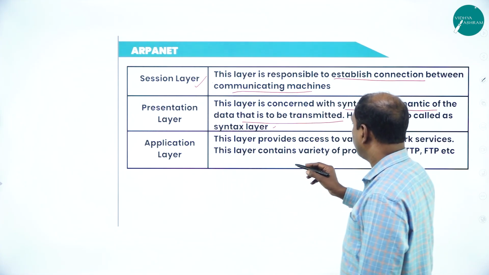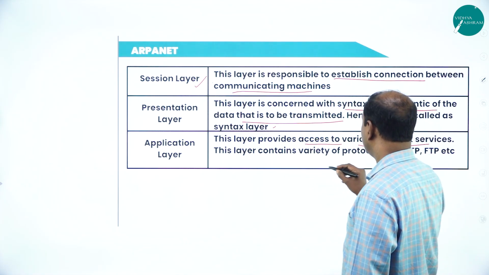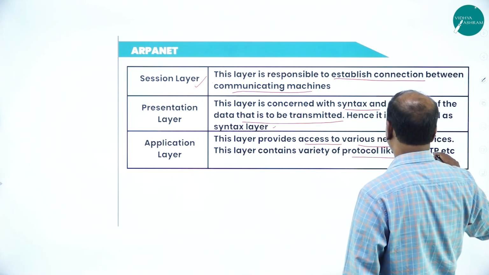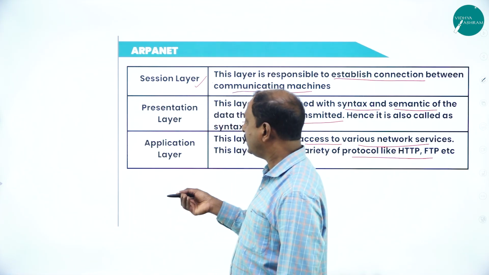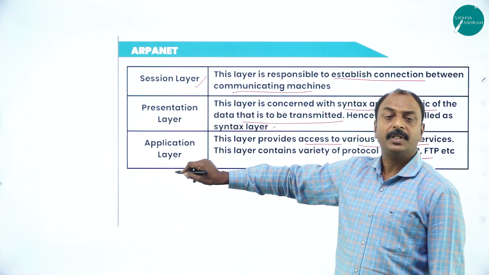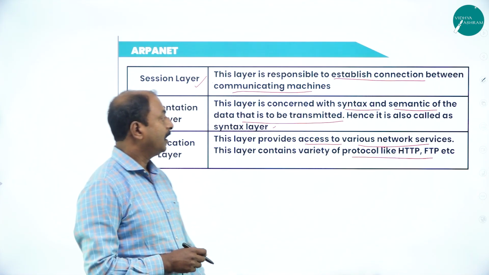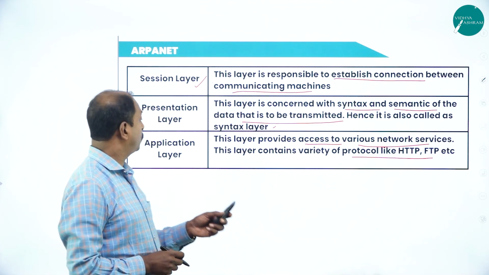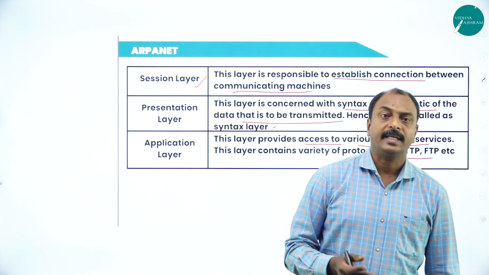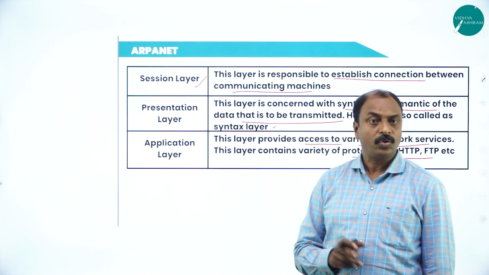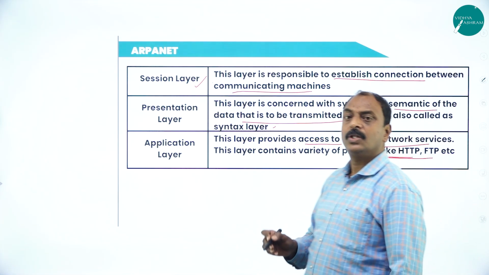Application layer. This layer provides access to various network services, and this layer contains a variety of protocols like HTTP and FTP. So once the data has reached the destination at the application layer, through application programs it is possible for us to access the data in the network. So application layer helps us to access the data received from the host at the destination end through different applications, programs, through different protocols in application layer.